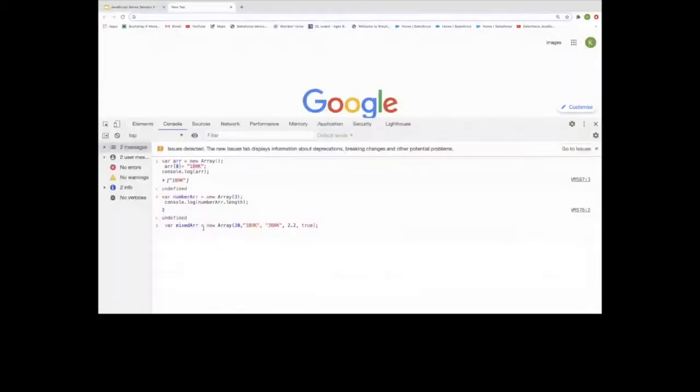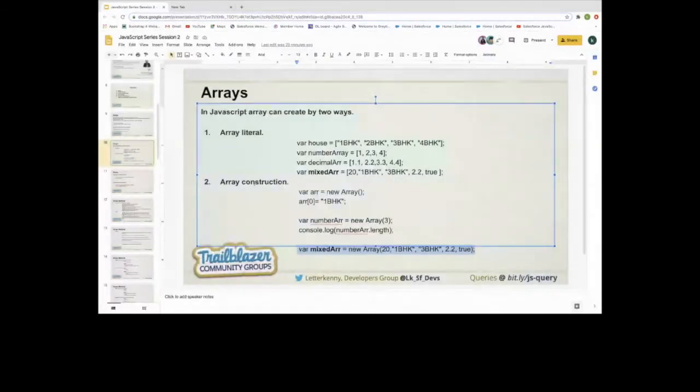We can use them, and we just need to console. Next array, and if we return that, it will return the array. So by these two ways, array literals and array constructor, we can create an array inside JavaScript.